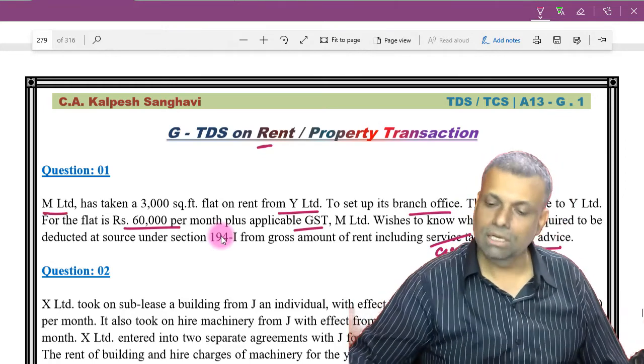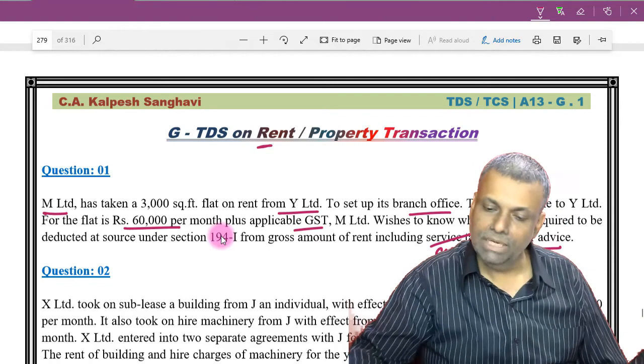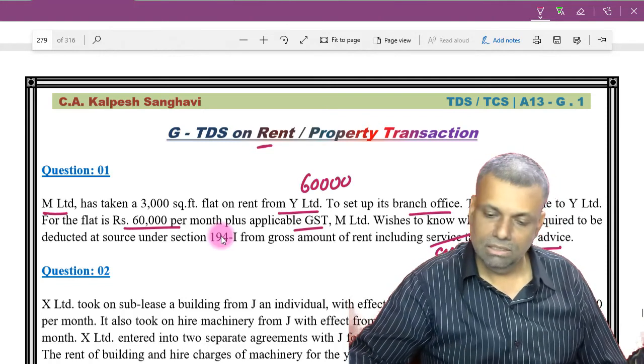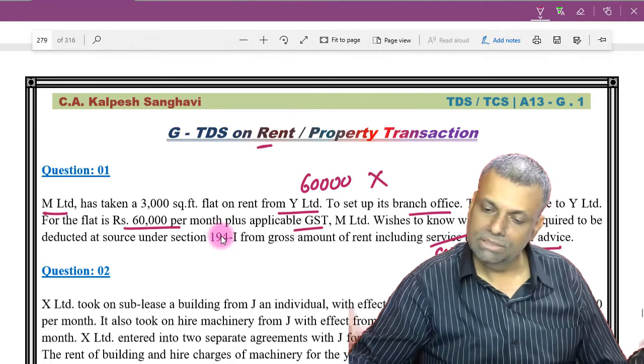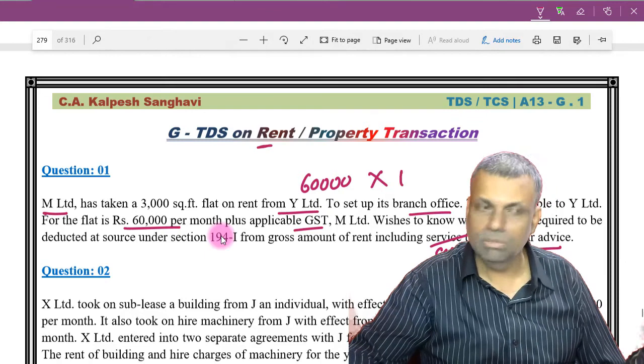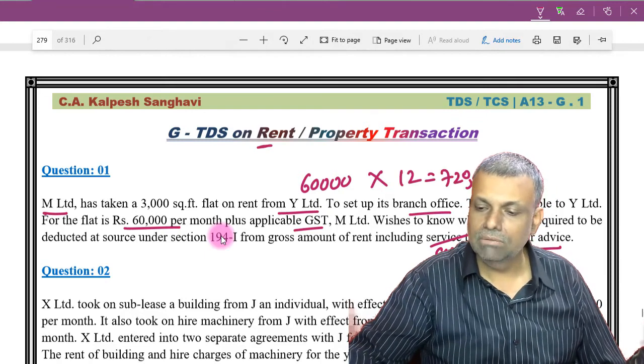Now this is a company, listen very carefully, making payment to another company. It is 60,000 rupees per month. So how many months is it already paying? I think it is for the entire year, because the exact number of months has not been given to us. So the payment is 7,20,000.